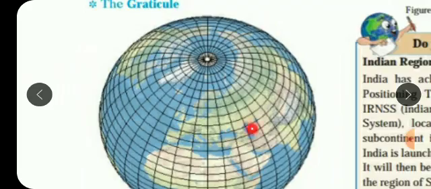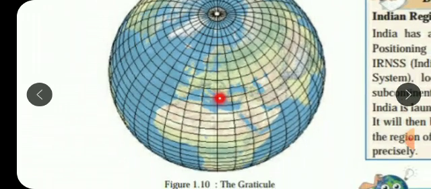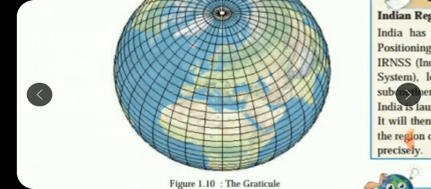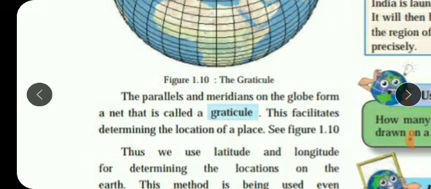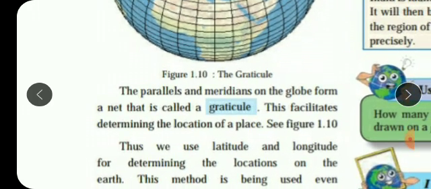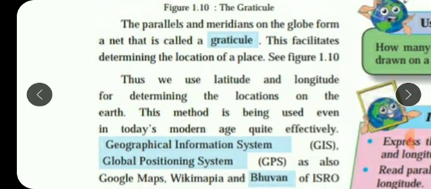The graticule. You know very well all vertical lines are called the meridians of longitude, and all horizontal lines are called the parallels of latitude, and these together form the graticule. The parallels and meridians on the globe form a net that is called a graticule. This facilitates determining the location of a place. Thus, we use latitude and longitude for determining the location on the earth.